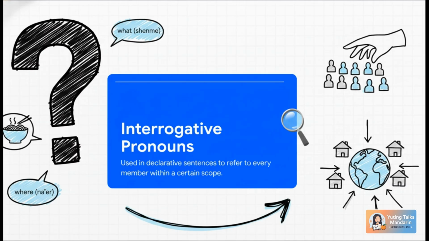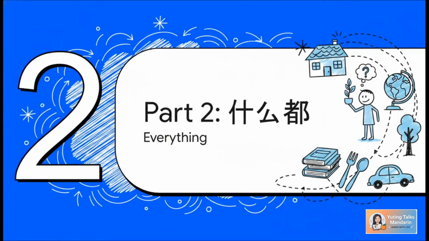Exactly. Put simply, these question words are changing jobs. They totally stop being detectives looking for clues, and instead they become these big, sweeping statements. What becomes everything? Who becomes everyone? And where becomes everywhere? Once you wrap your head around it, it's actually an incredibly efficient way to speak. Let's see this in action.